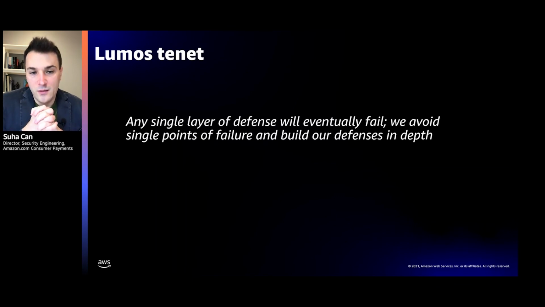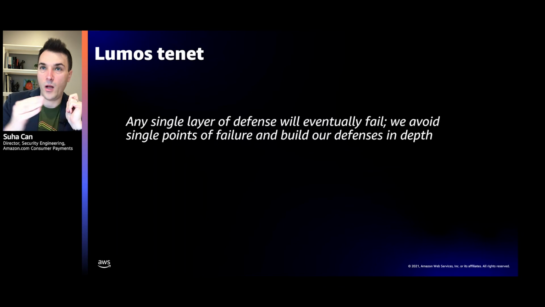Our next tenet is around thinking in layers of defenses. The realization is that any single layer will eventually fail over time. We have built for every threat that we identified a preventative and a detective control. And we have built our defenses both at the perimeter but also inside our perimeter, such that to successfully pull off an end-to-end attack should require an attacker to chain multiple vulnerabilities and for us to have multiple controls fail.